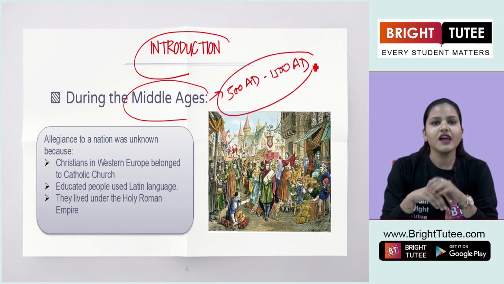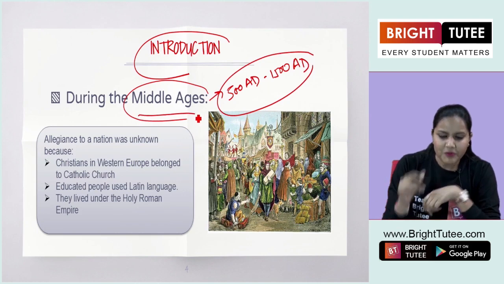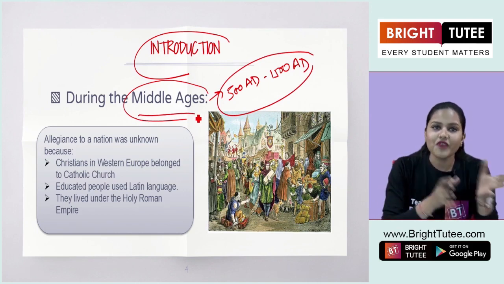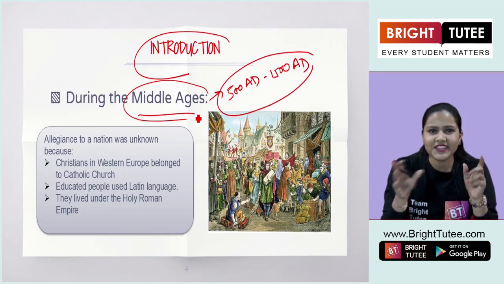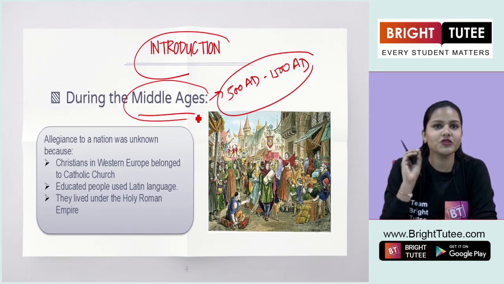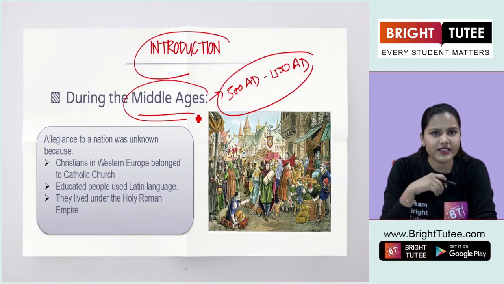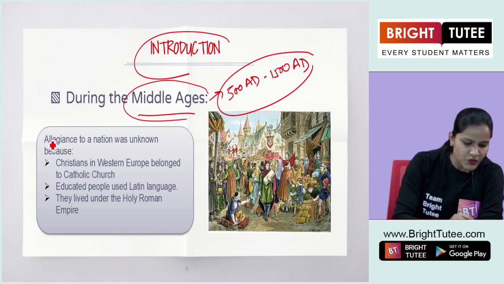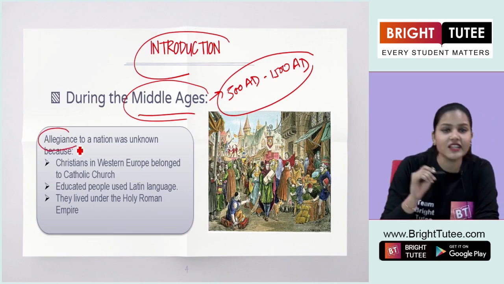Okay? Now here, during the Middle Ages, the condition in Europe was very much different. The idea of nationalism or of a nation was not known to the people. So what was the condition here? Let us learn point by point. So here the first term is allegiance.